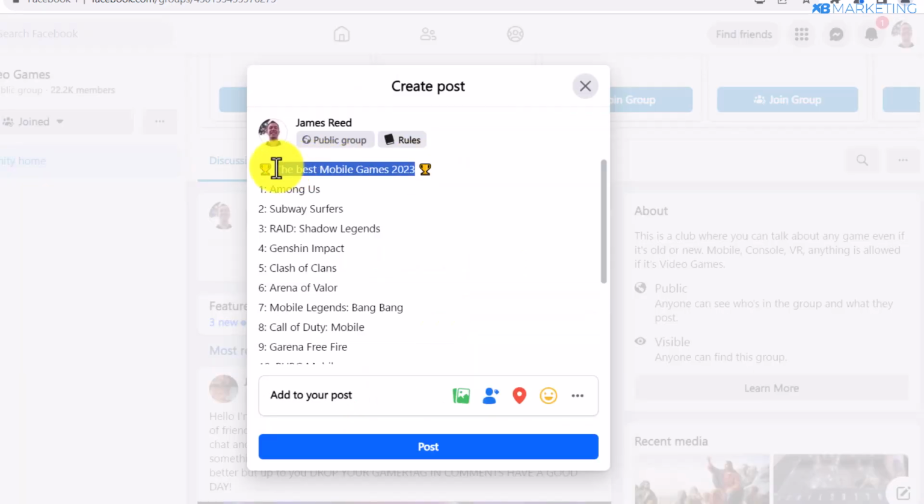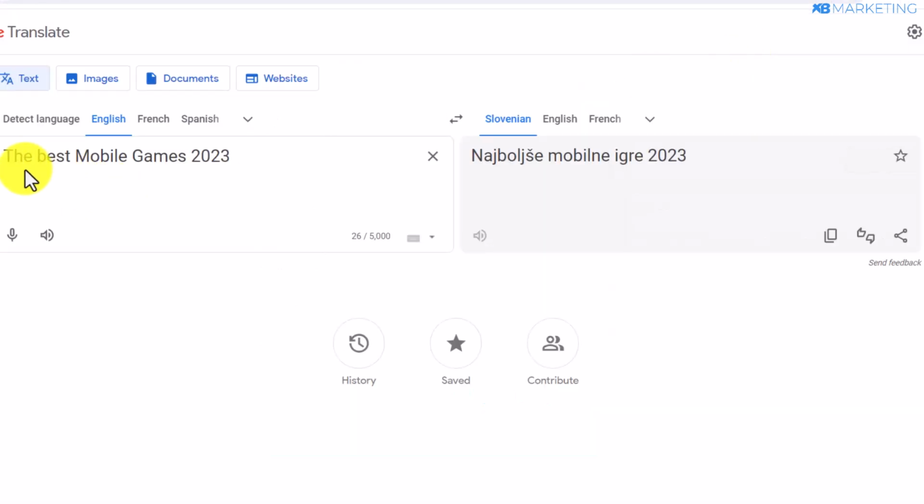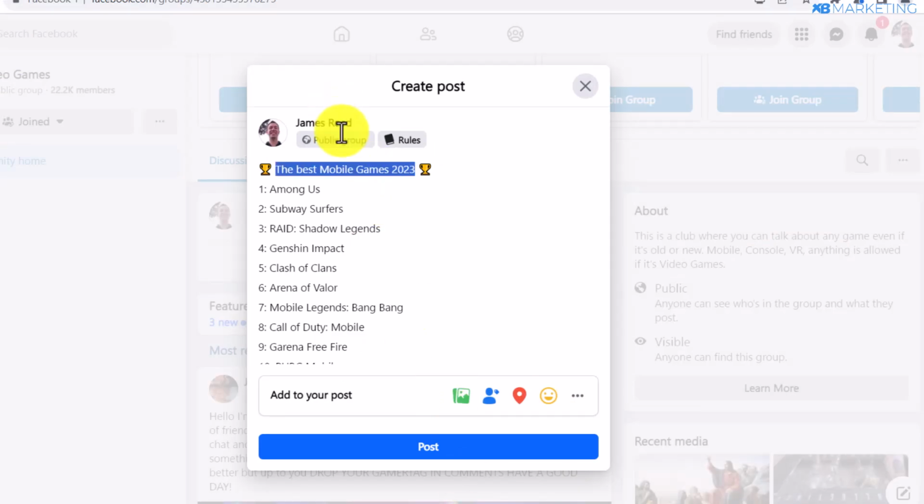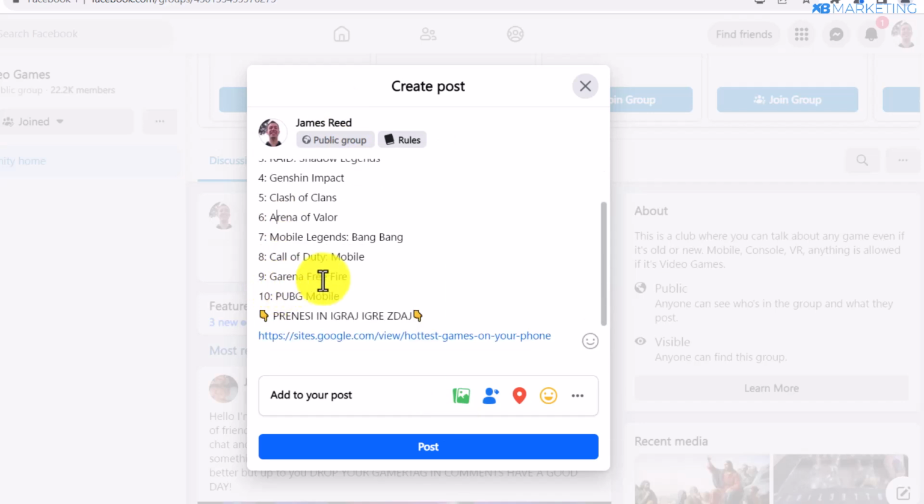All right, you want to also do the same thing for this right here. All right, as you can see, the best mobile games for 2023. All you need to do is to copy this and you want to paste it right here. However, if you are targeting an English speaking country, you don't need to do this. You can just go ahead and leave everything in English.